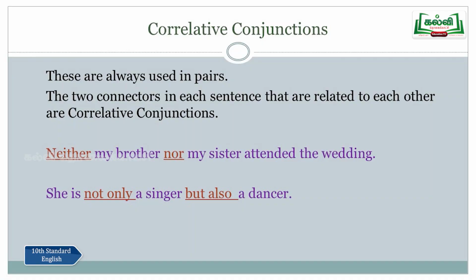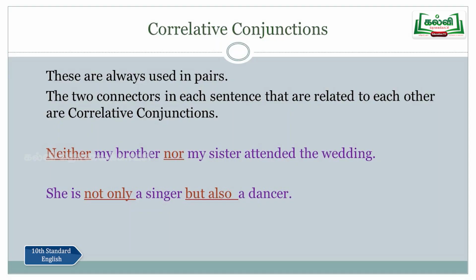The two connectors are always used in pairs, right? The two words are always used together, and these two words in each sentence are related to each other. That's why they are called correlative conjunctions. Let me just go for the example now. Neither my brother nor my sister attended the wedding.